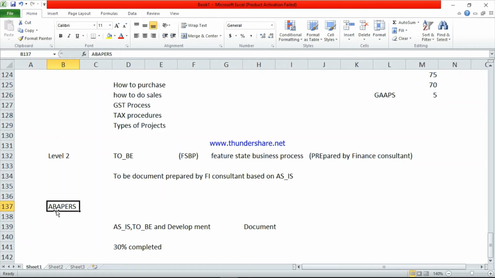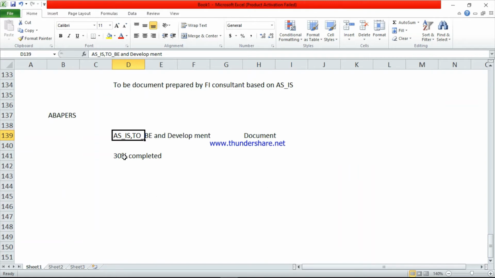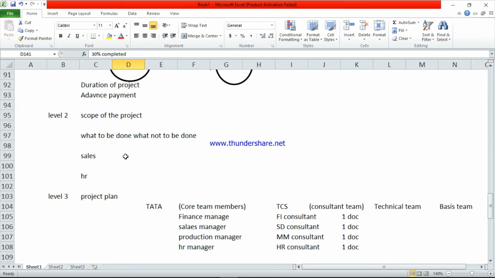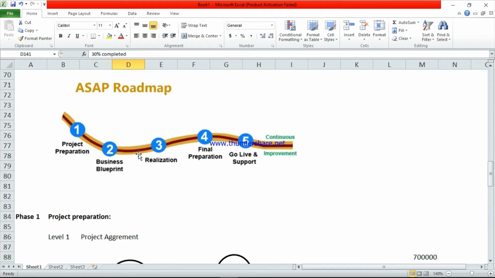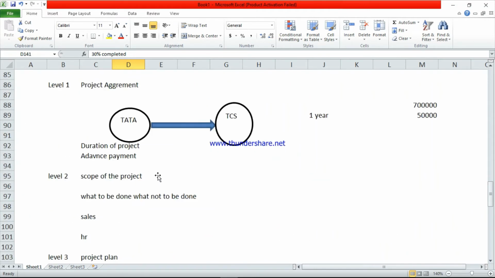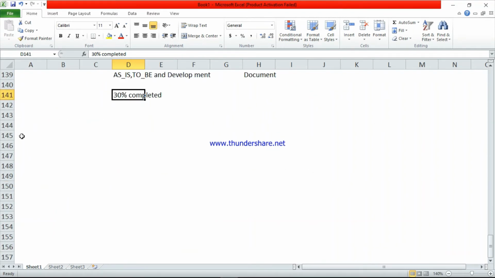So after ABAP coding, again they will prepare the final document, that is as is, to be and development document. Once this step is completed, we have completed almost 30% of the project. This is the phase 2. The next phase is the realization. This is a very important phase. Phase 3 is the realization phase.